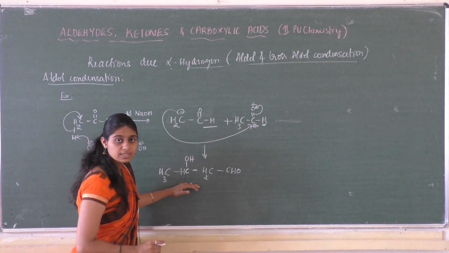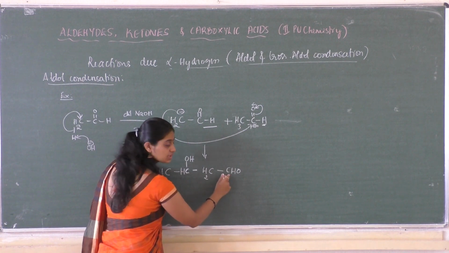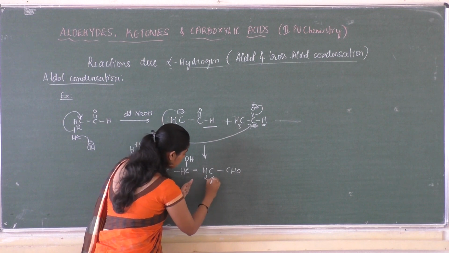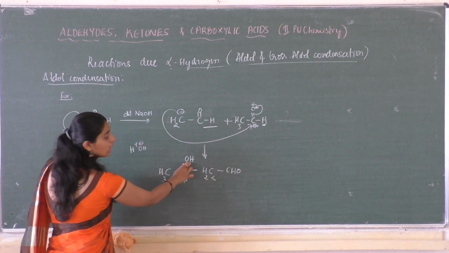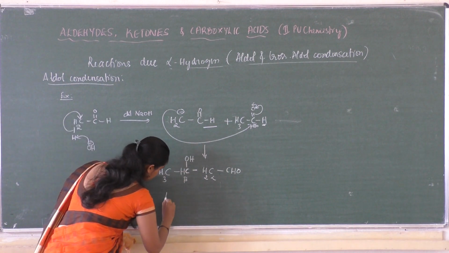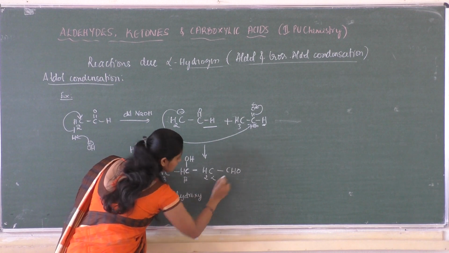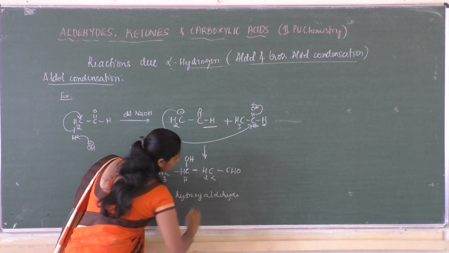And the name of this compound: this is a functional group, and the carbon which is next to it is called alpha, and this will be beta. So on the beta position we have a hydroxy group, so it is beta hydroxy. This is aldehyde. So this is in general. Let us write the name.